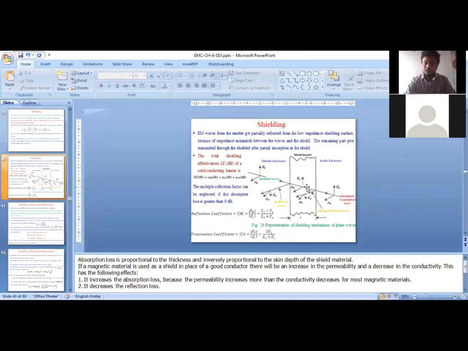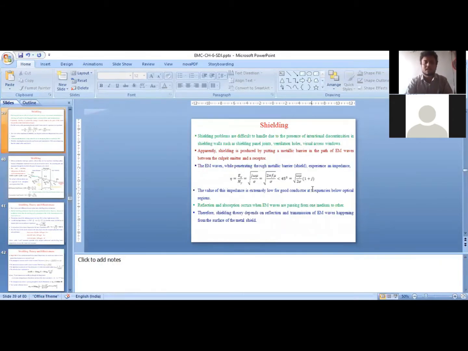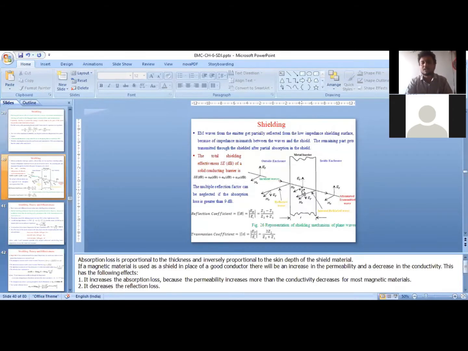So the transmitted signal should be attenuated heavily, and that is possible with mu metal only. Why? Because what is the attenuation factor of a metal? That is under root of pi f mu sigma. What is sigma? Conductivity of the metal or magnetic conductor, which is a little less than copper conductor. But mu value is very, very high.